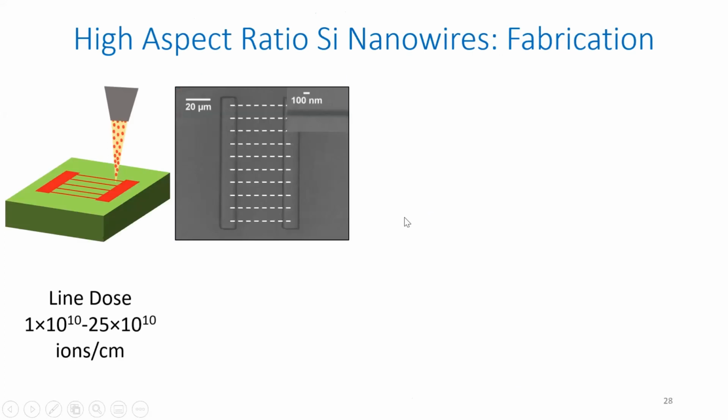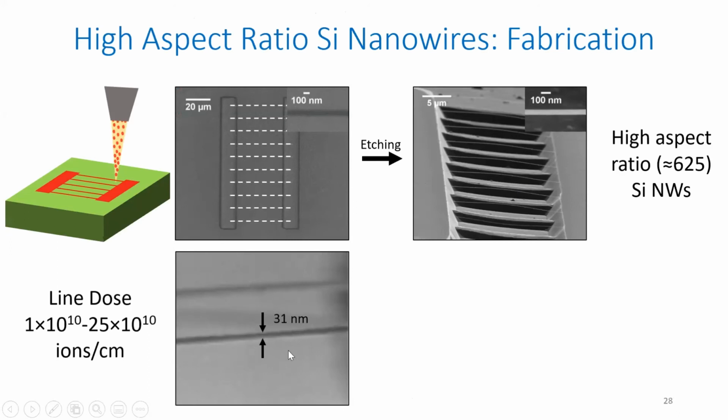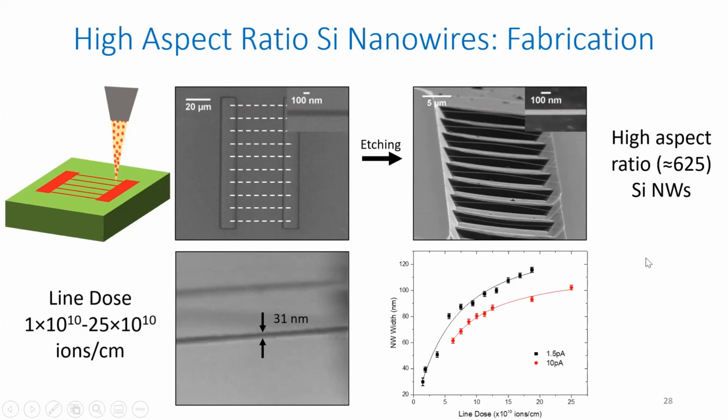Okay, and using this method, we also try to fabricate high aspect ratio silicon nanowire. So what you do is you have two contact pads over which you define a line dose, and based on the dose of this line, you can control the size of these nanostructures, and you could go down to 30 nanometer. That is again limited to the spot size of the focused ion beam. So if you have a newer instrument, you could even go below 30 nanometer. That is possible.